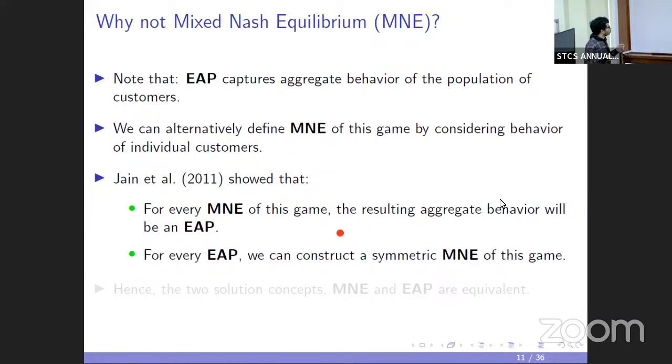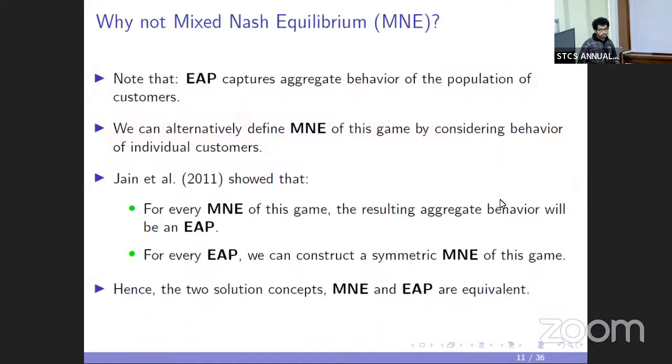And for every equilibrium arrival profile, we can construct a symmetric mixed Nash equilibrium of this game, and this implies that these two solution concepts, mixed Nash equilibria and equilibrium arrival profile, are equivalent. From one we can get the other, and in fact finding an EAP of this game is much simpler.